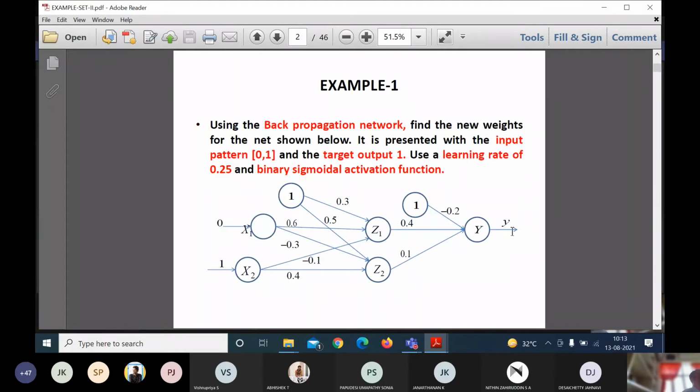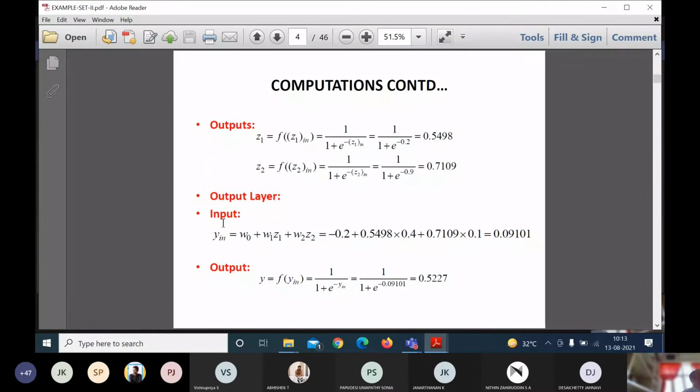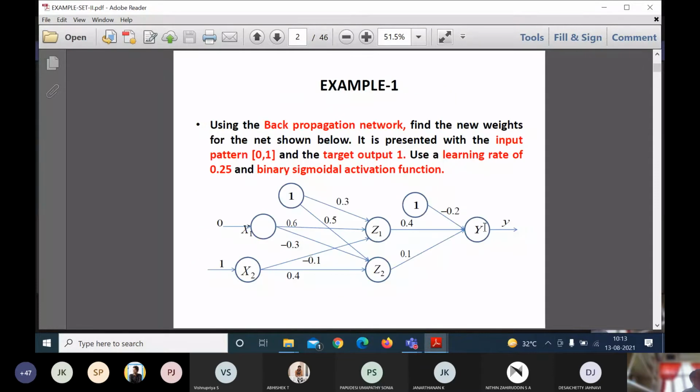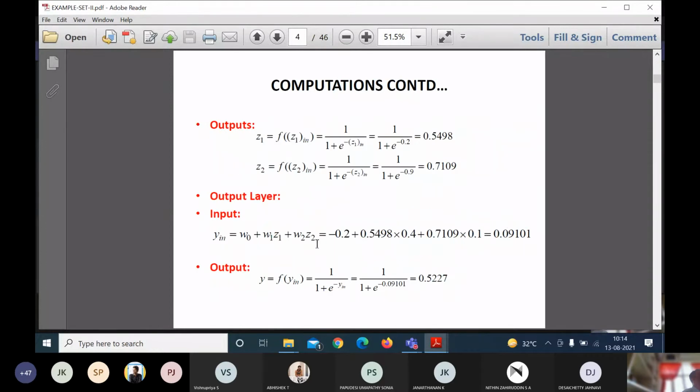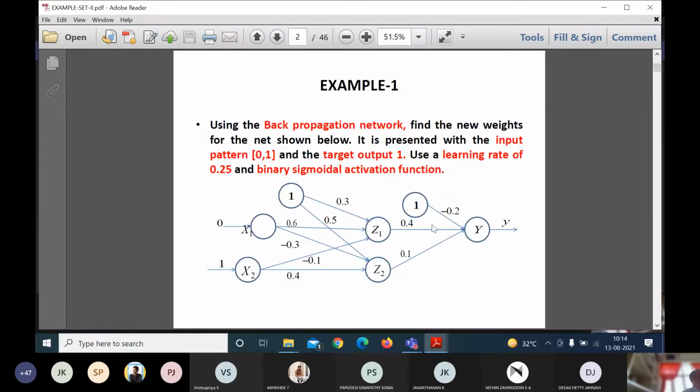Since I have only one node in the output layer, the input of this output layer is called Y-in, which is again the same good old formula: bias plus summation of Wi into Zi. Wi is nothing but the two nodes from the hidden layer going to the output layer, Z1 and Z2. So I have W1 and W2, two weight values associated here, 0.4 and 0.1.